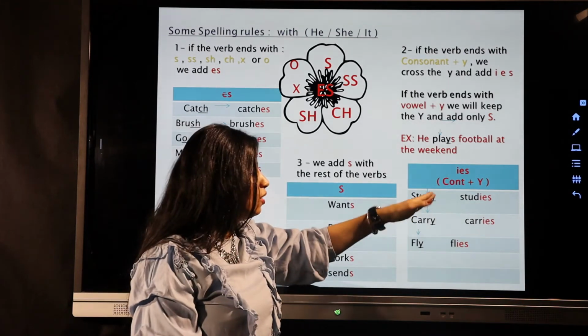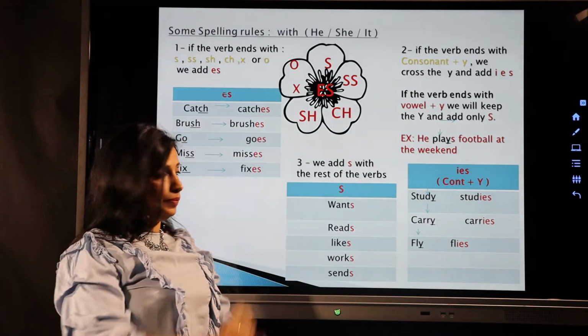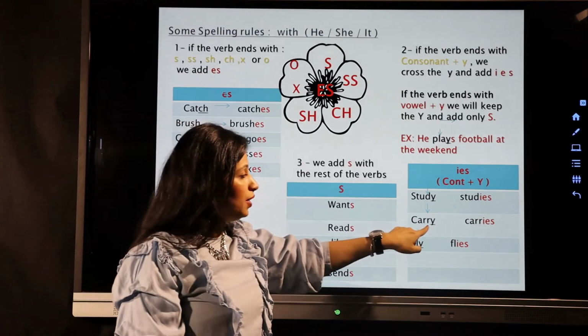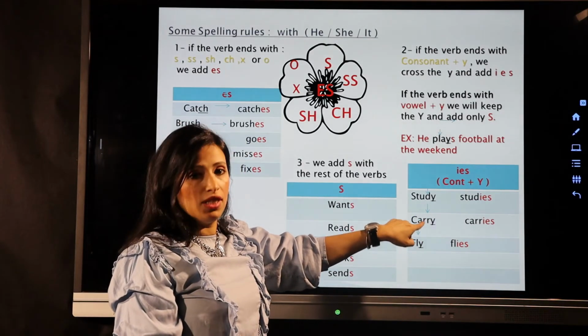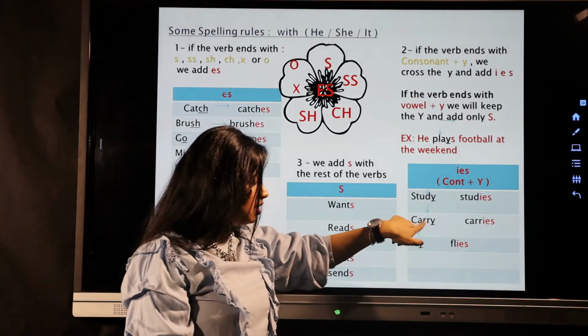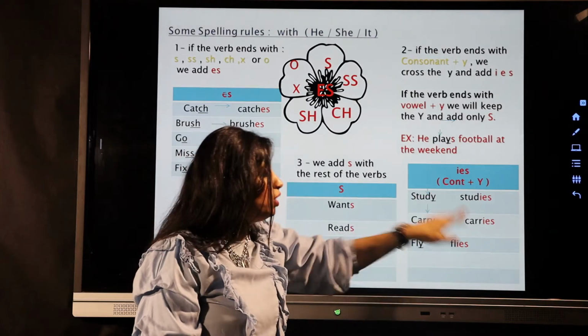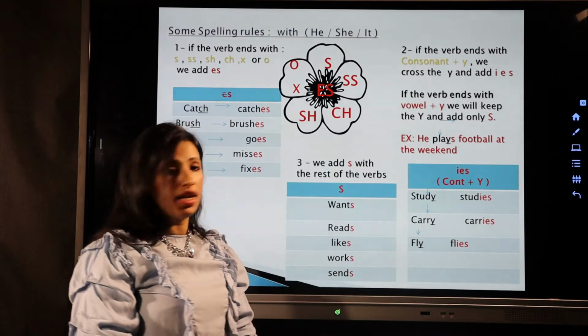We are gonna cross the Y and we are going to add I-E-S. Okay, carry, it ends with Y. If you look at the letter before the Y, it's not a vowel, so we will cross the Y and we will add I-E-S. The same here for fly.